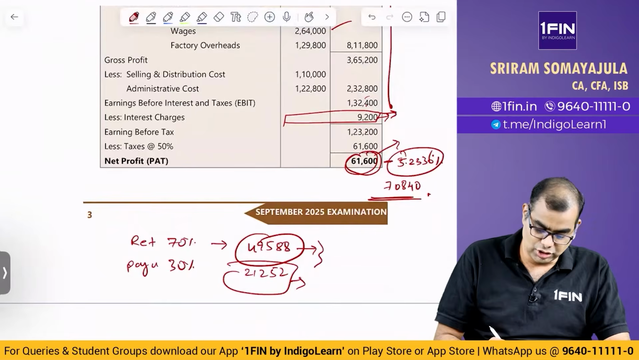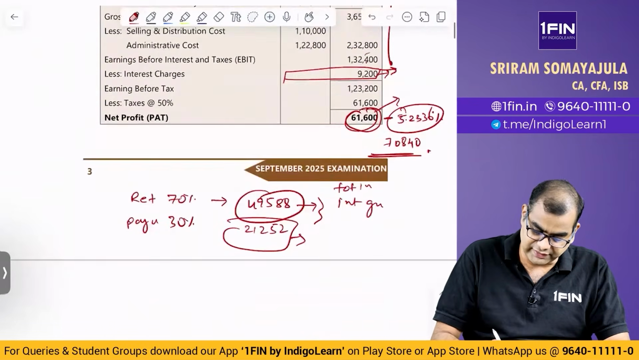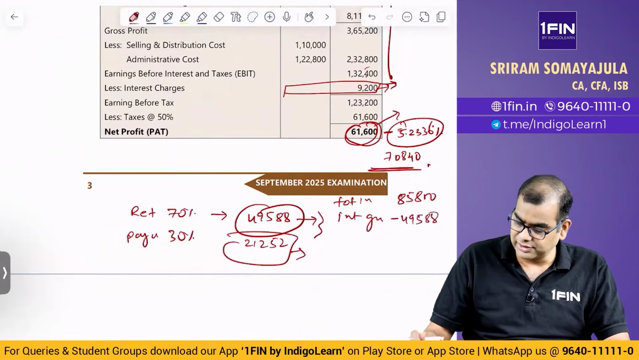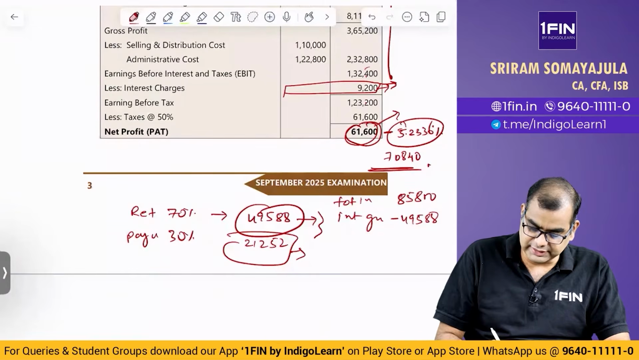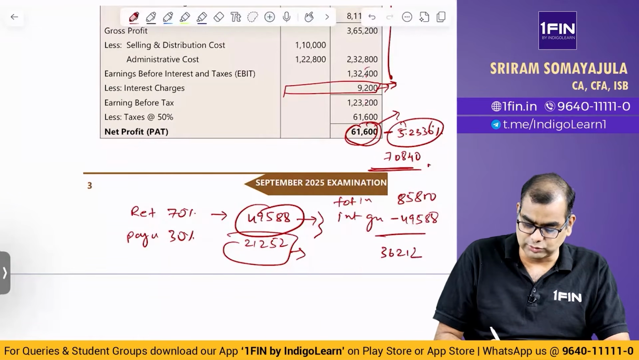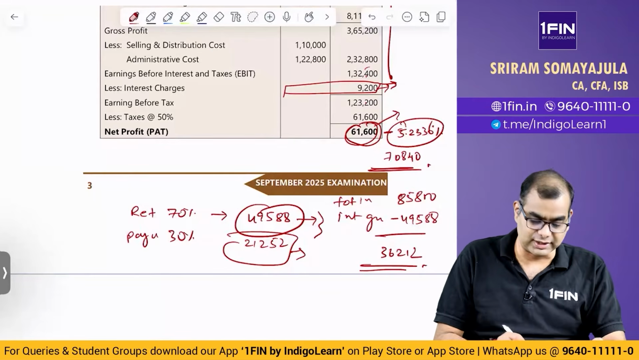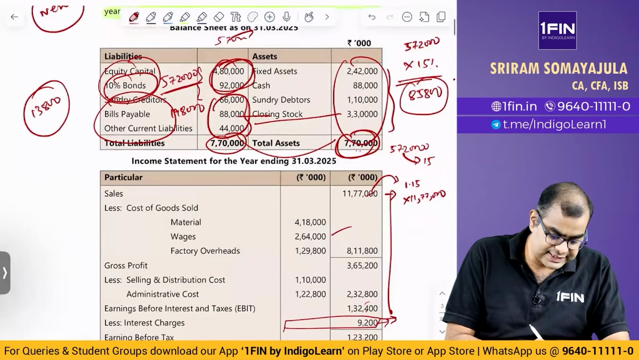So internal generation. The total increase is how much? 85,800. From that, you subtract internal generation, 85,800 minus 49,588, which will be 36,212. This 36,212 already assumes what? That your debt has increased by 13,800.